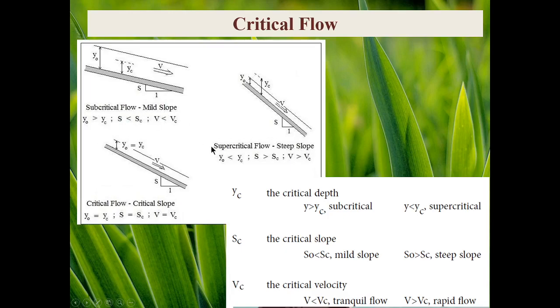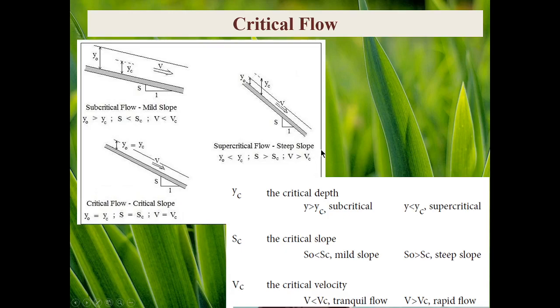The same condition is here. When the depth of flow, y0, is below the critical depth, we have definitely a higher value of velocity than celerity. Therefore, V would be greater than celerity.